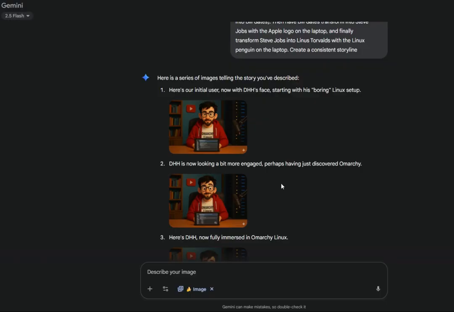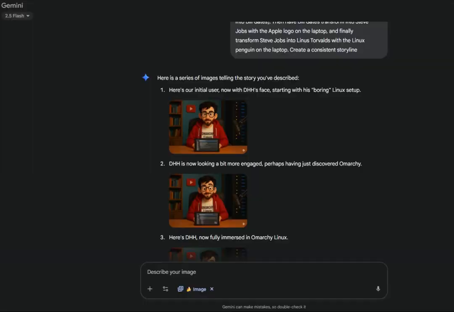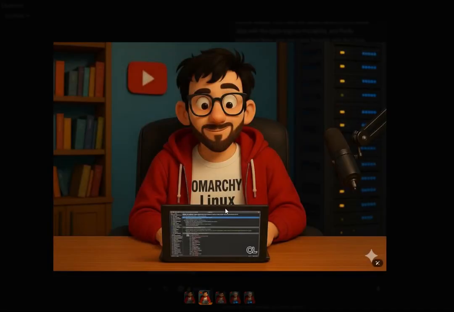Well, he created Omarchy, damn it. Okay, so let's enlarge this picture quickly. And we see that's DHH, Omarchy Linux all of a sudden. Go back and look at it, a more engaged DHH, and you can see that. But there's an issue with the laptop. The terminal is on the outside of the laptop, which kind of makes it impossible.